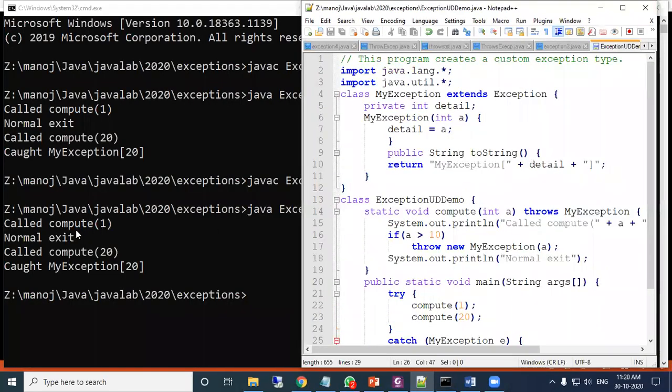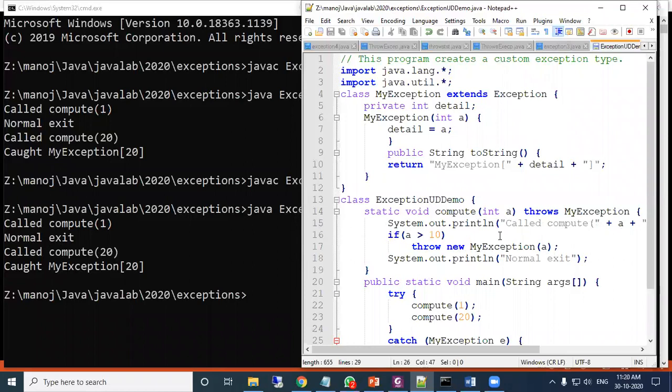Here called compute 1, because 1 is passed. It comes to this line, and the called compute 1 message comes. Then this condition is not true, so this throw statement will not execute, and the println normal exit message has come. Then after that compute 20 is called again, a is 20. Okay, now the called compute 20 message comes. Then if a greater than 10, so throw statement new exception a.